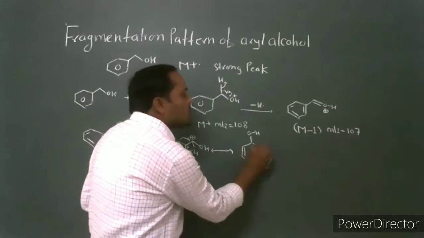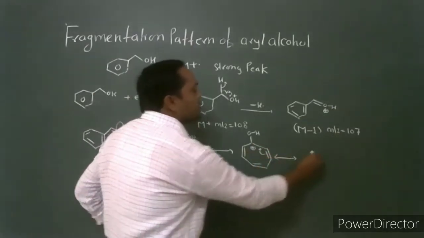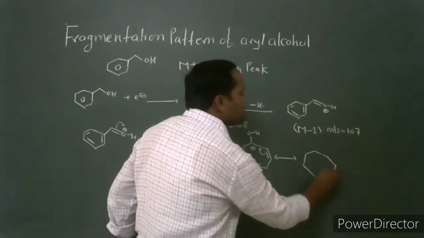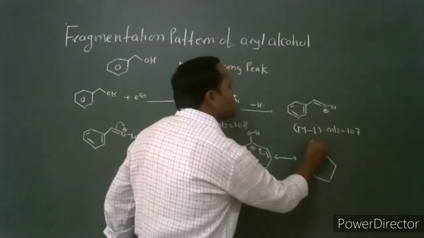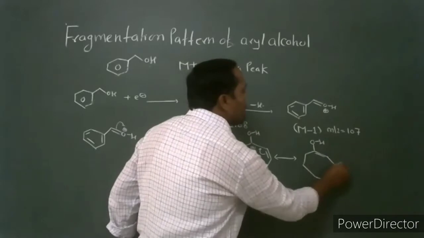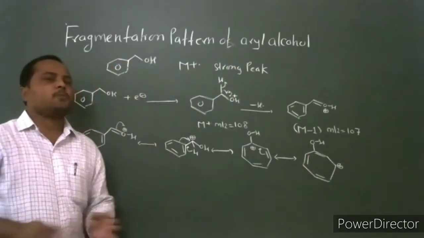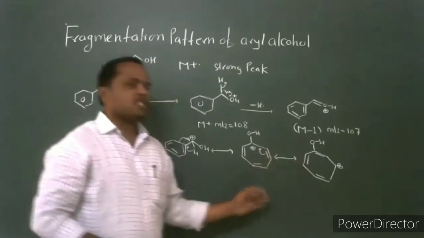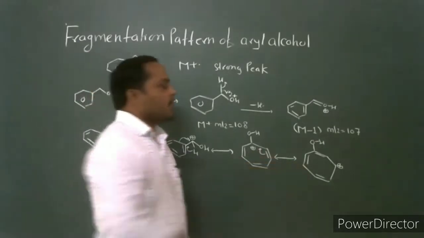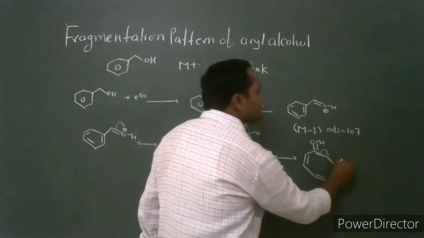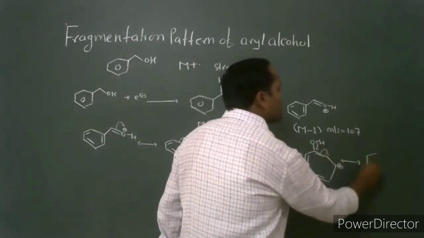This hydroxytropylium ion undergoes loss of carbon monoxide. Before the loss of carbon monoxide, we can write this resonance form, and through this resonance form the loss of carbon monoxide occurs.